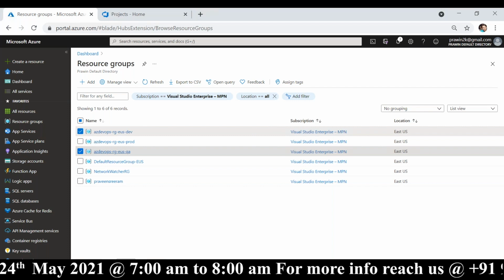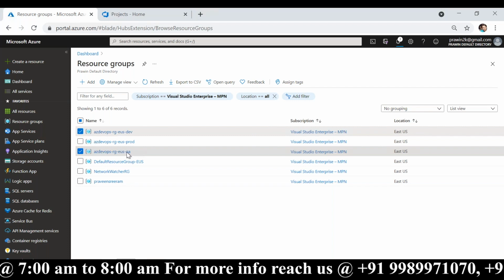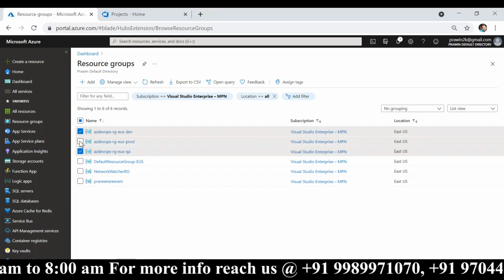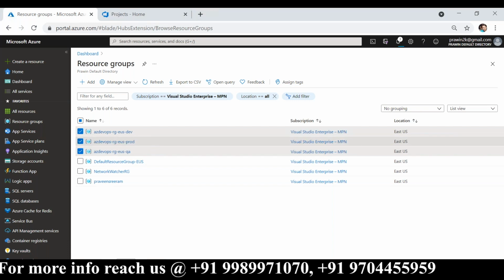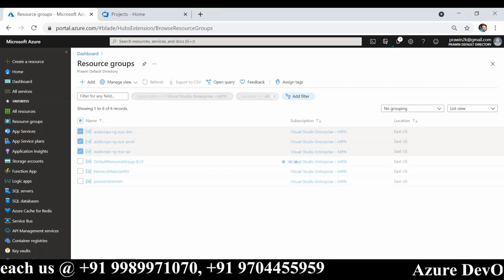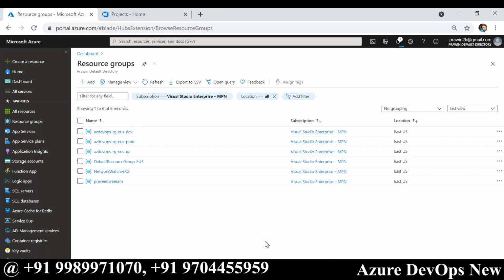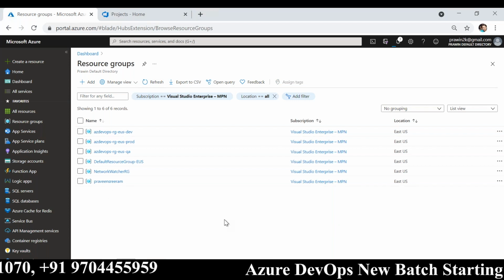Probably QA is for the testing team or some other client UAT team, right? And finally, prod is for end users, public end users like us. Every project will have a minimum of 3 environments, but some companies have more than 3.